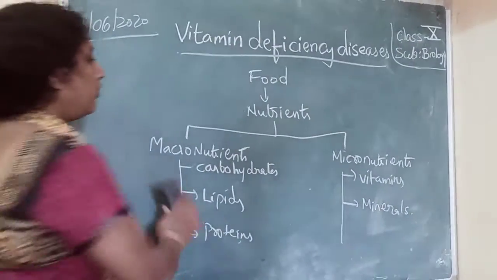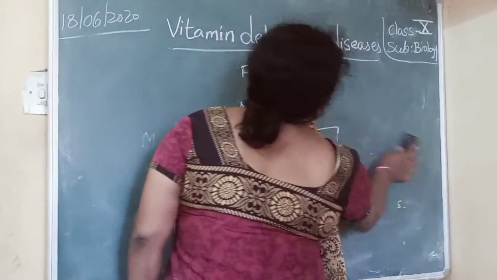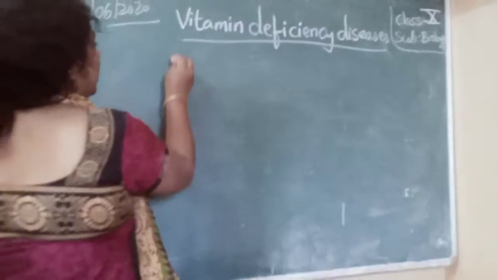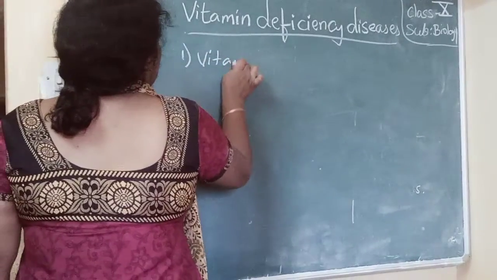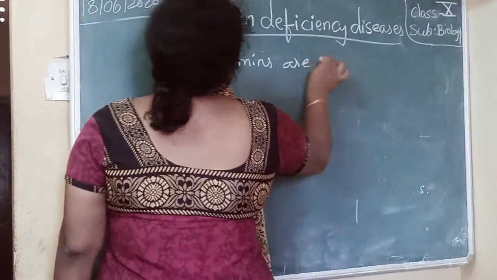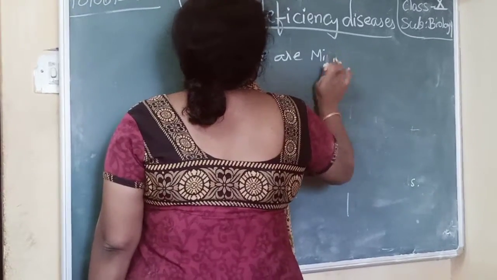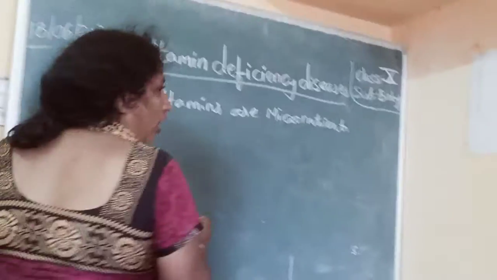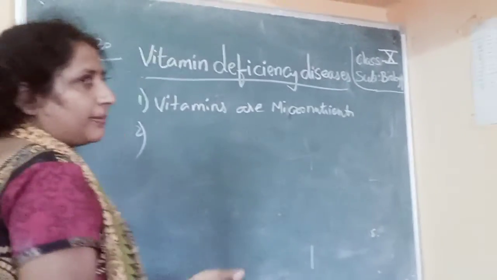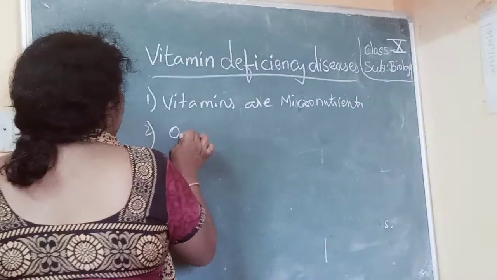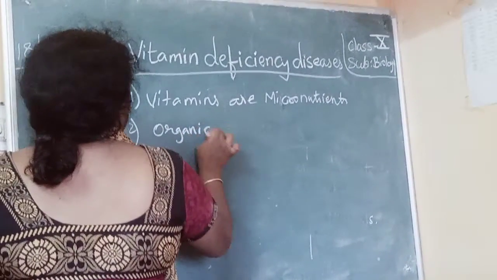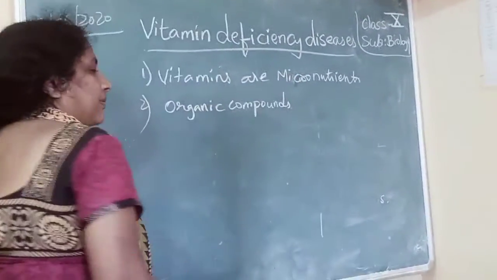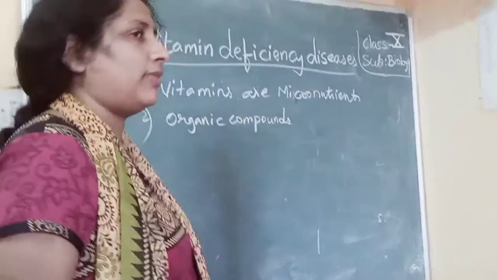Now we will see about the vitamins. So vitamins are micronutrients, and they are organic compounds, means they are made up of carbon, hydrogen, oxygen. So vitamins are micronutrients and they are organic compounds.